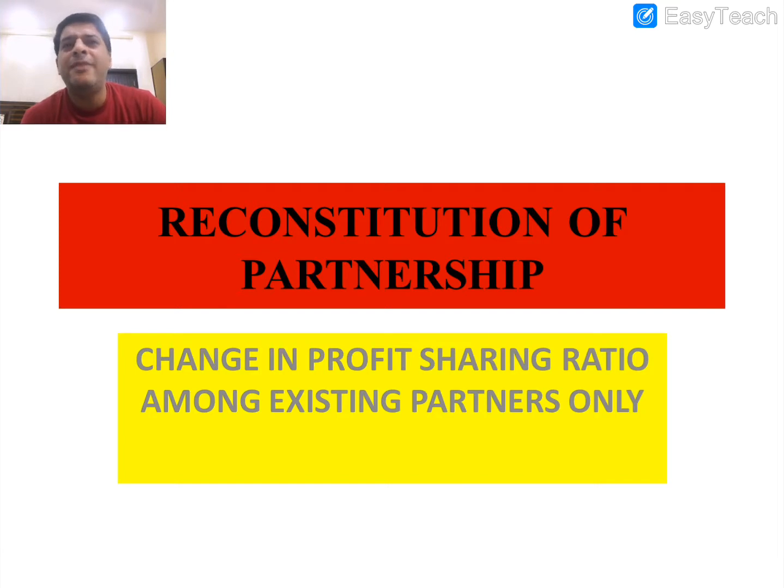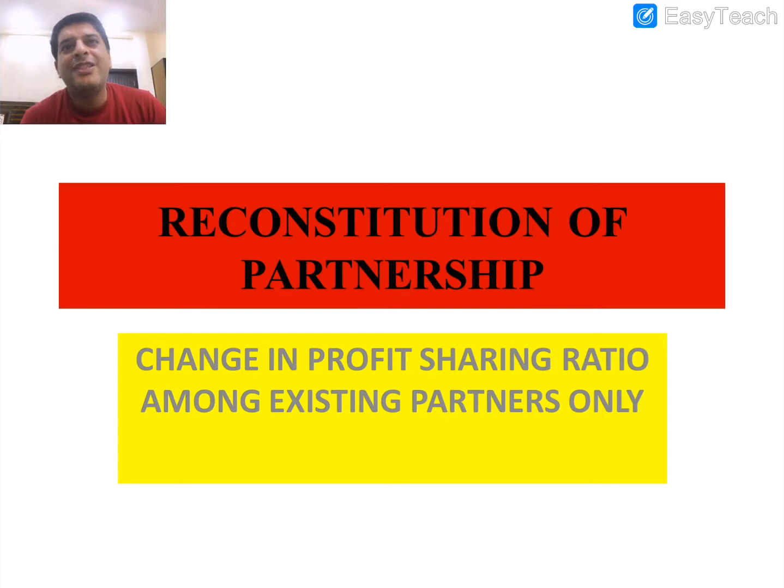Suppose earlier A and B were sharing profits equally, 1:1, that is 5,000, 5,000. If the profit is 10,000, they are getting 5,000 each. Now A and B have decided to share in the ratio of 3:2, that is A will get 6,000 and B will get 4,000 in the future. It is also reconstitution.